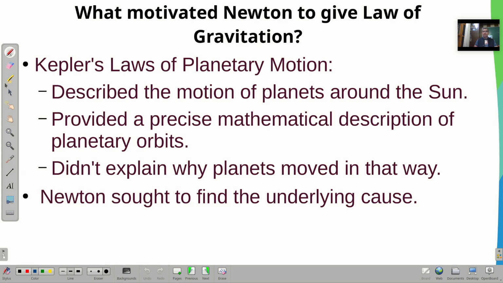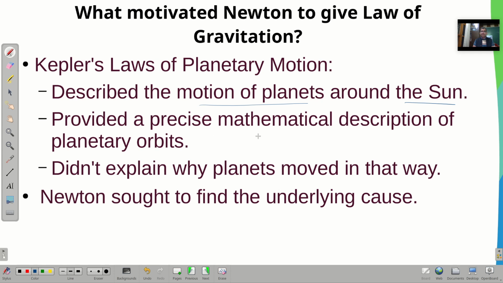Okay. ऐसा क्या हुआ जिसने न्यूटन को एक लॉ देने के लिए मोटिवेट किया? What motivated Newton to give the law of gravitation? Before Newton, there were certain existing laws, and those laws are Kepler's laws of planetary motion. So what do Kepler's laws tell us about? Kepler's laws tell us about the motion of planets around the sun, and these laws provided the mathematical description of planetary orbits.